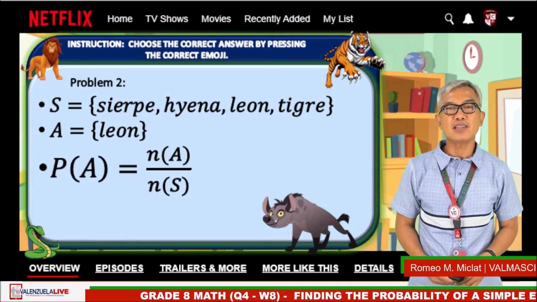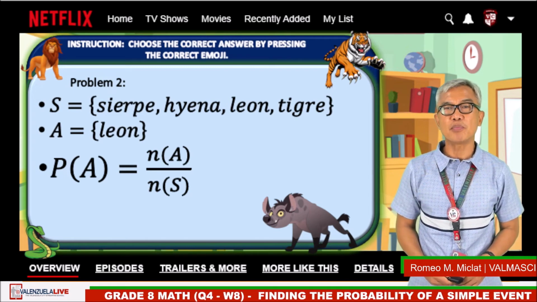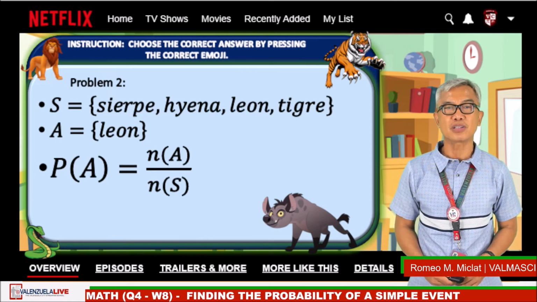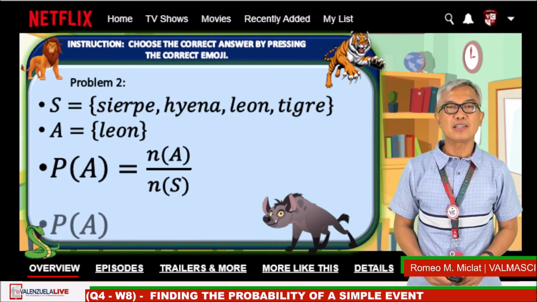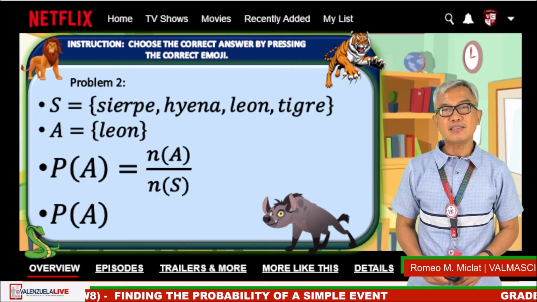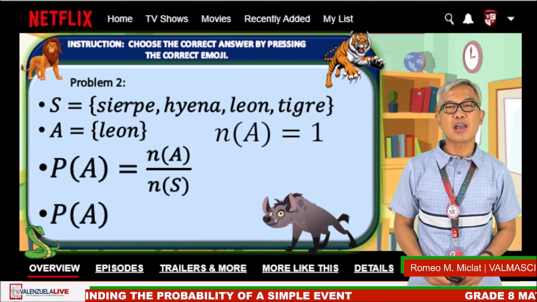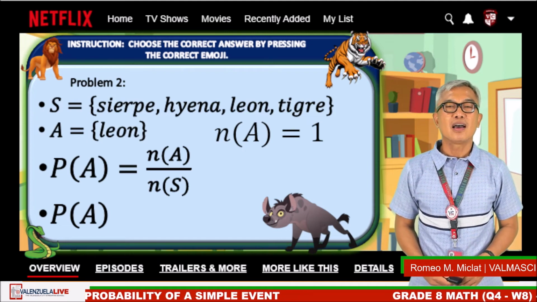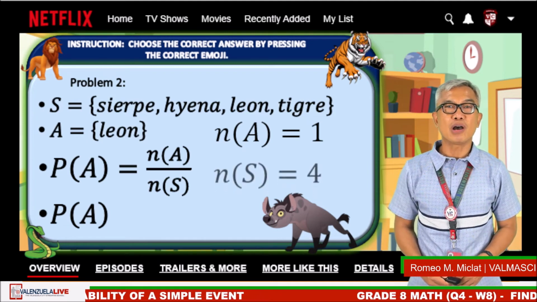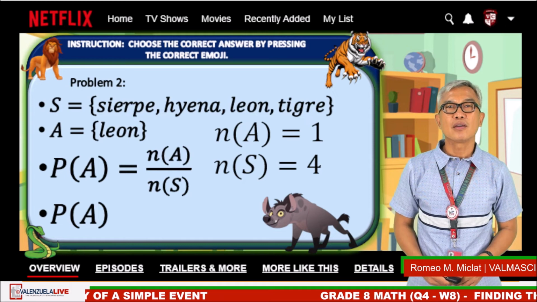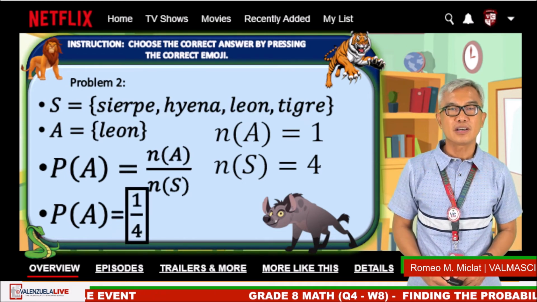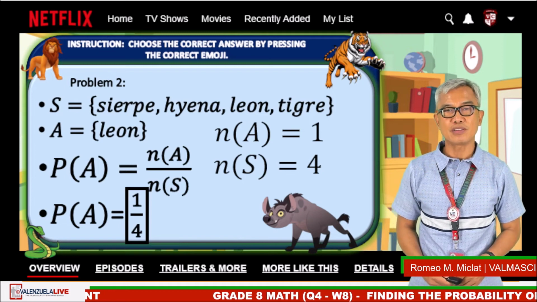Then the probability of event A is equal to the number of favorable outcomes divided by the total possible number of outcomes. The probability of the event A is equal to the number of event divided by the number of sample space. And substituting to our formula, with n of A equal to 1 and n of S equal to 4, the final answer is 1/4.